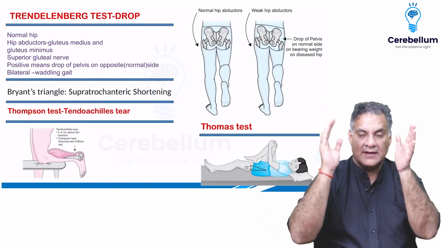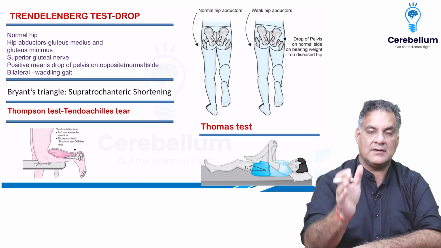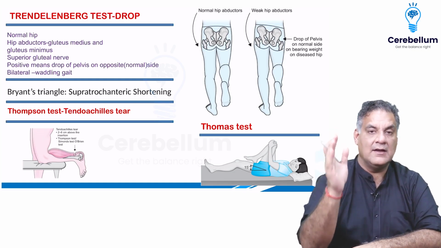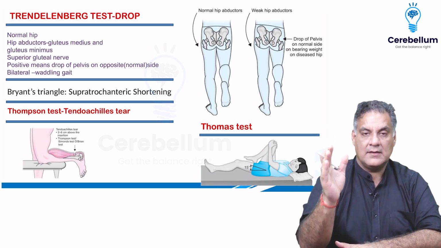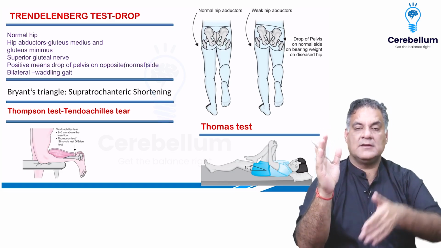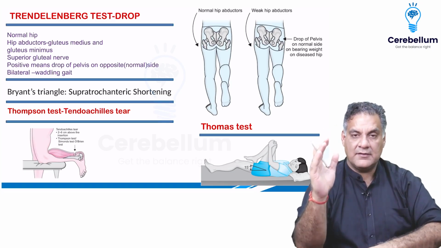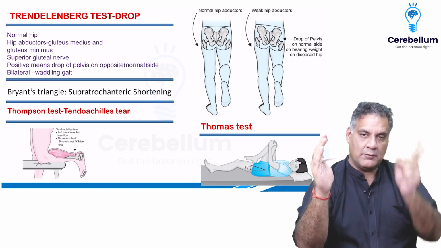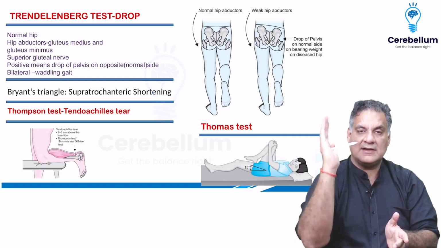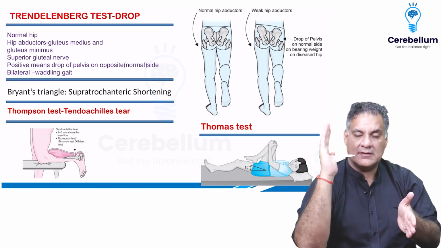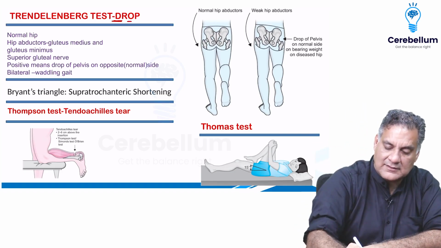Remember that for the hip stability, gluteus medius and minimus are important, the hip joint is important, and the nerve supply, the superior gluteal nerve, is important. If you stand on one limb, that side can support the unsupported side by working on that side. But if you stand on one limb and the opposite side drops, it means the Trendelenburg test is positive on this side. So if I stand on right and the left drops, it means the right side is weak. So this is the mnemonic: drop of the opposite side is positive.